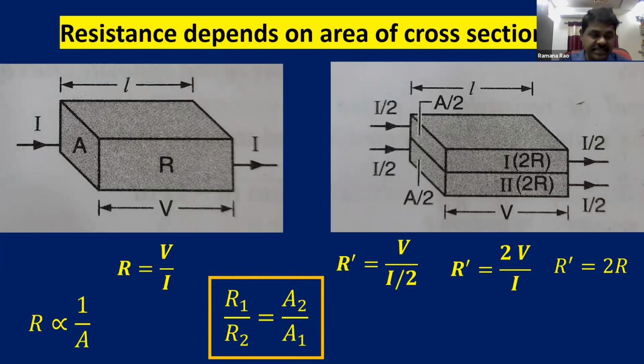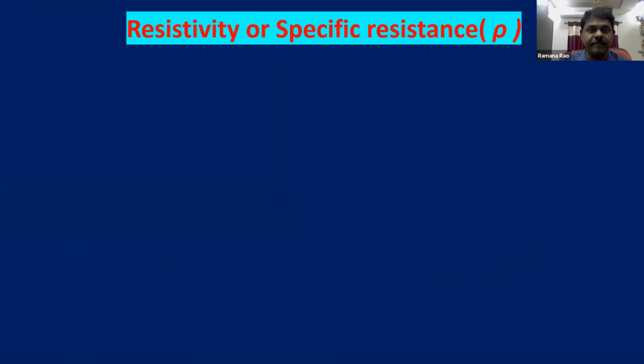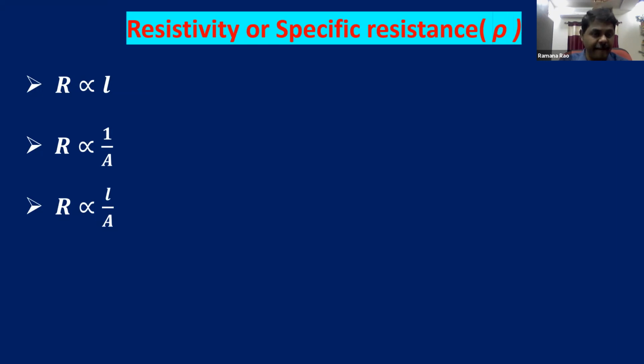Now with these dependences, that means according to the geometrical conditions, resistance depends on length and area. So we are going to find some interesting facts with this. We are going to define what is resistivity or specific resistance with the knowledge of the length and area of cross section dependence. As you know, resistance is proportional to L and R is proportional to 1 by A. So we can write, by combining these two proportionalities, R is proportional to L by A, length and area of cross section.